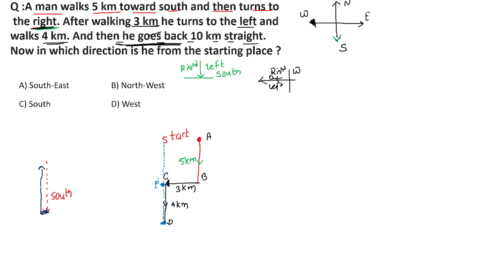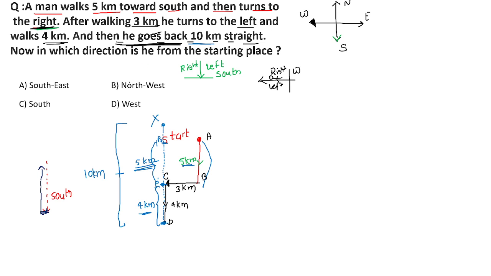So from D to P, this particular distance is how much? 4 kilometers. And from point P till here, the distance is how much? If AB is 5 kilometers, then point C to, for example, P2, the distance will also be how much? 5 kilometers. So this is 5 plus 4, 9. We want one more extra, because he is walking 10 kilometers. So suppose if I take till here, for example this is point X, this complete distance is 10 kilometers.